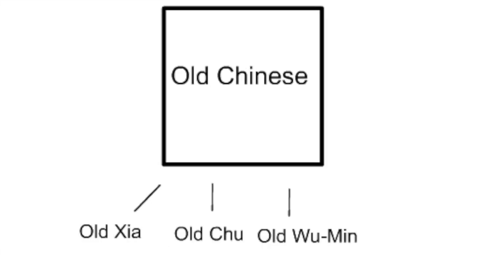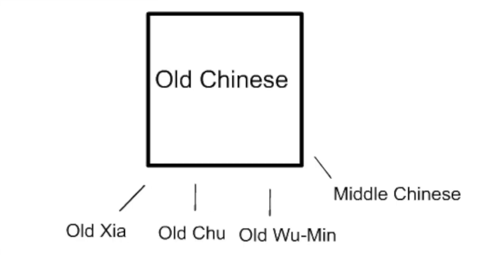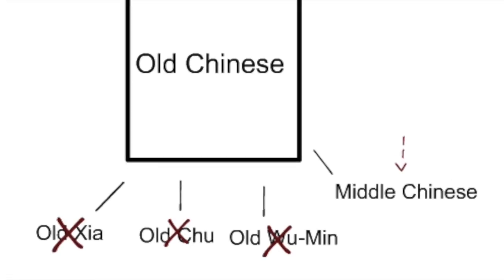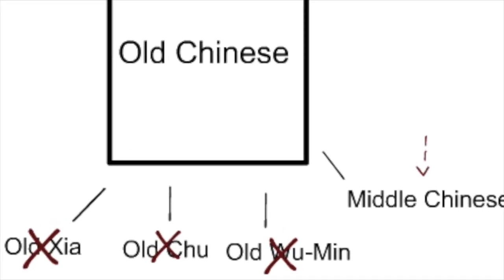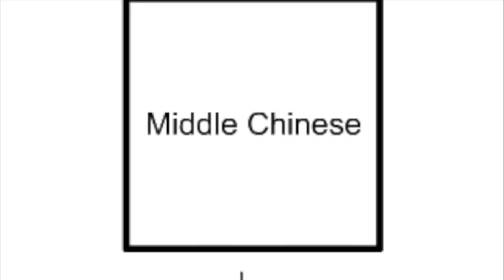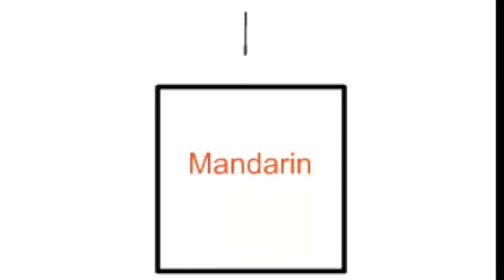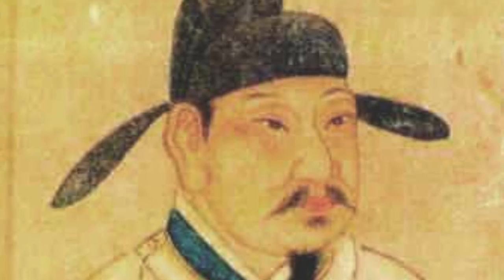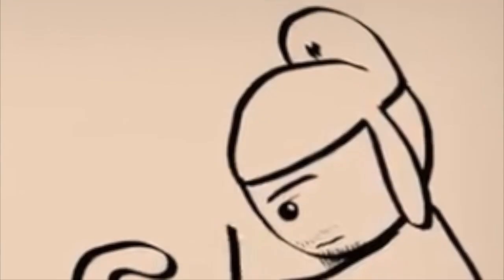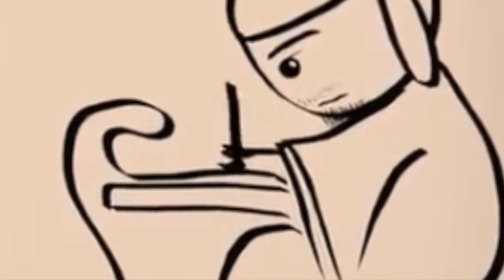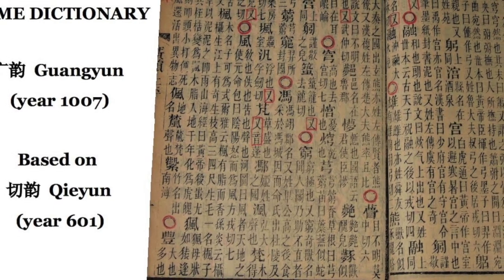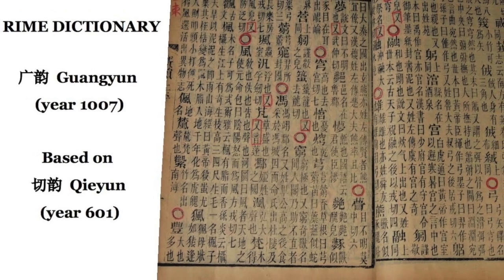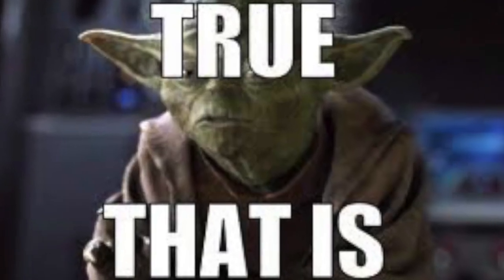Old Chinese would branch out into Old Xia, Old Chu, Old Wumin, and Middle Chinese. Since we're more specifically looking at the Mandarin dialect, you can forget all of those except Middle Chinese, also referred to as Ancient Chinese. For Middle Chinese is where the Mandarin dialect comes from. When it comes to Middle Chinese, it's slightly less complicated since it is much easier to reconstruct. Around the time of the Tang Dynasty, which was from about 618 to 907, the Chinese actually developed a systematic way to record pronunciation. There are even dictionaries which tell us the pronunciation for every character, called a pronouncing dictionary. Yes, it really is called that.